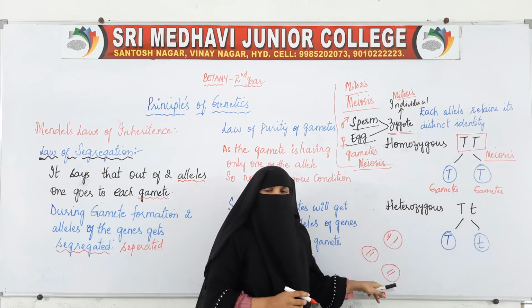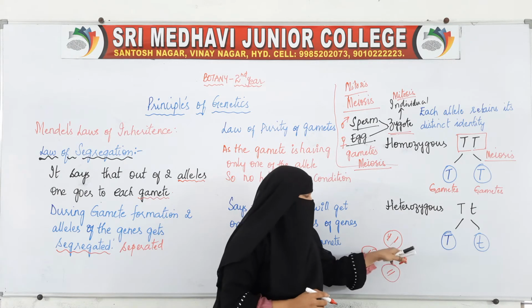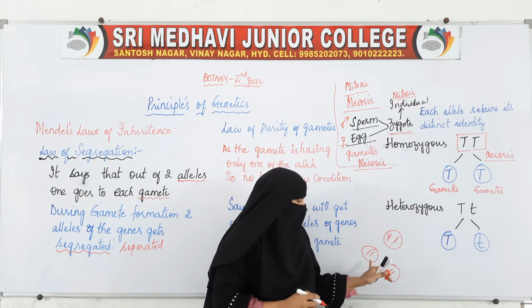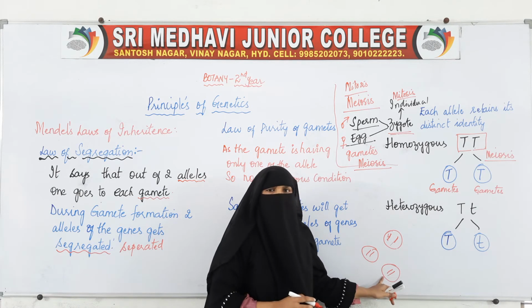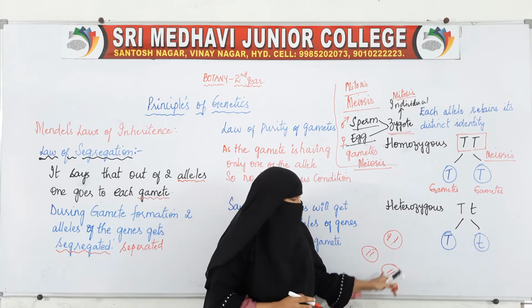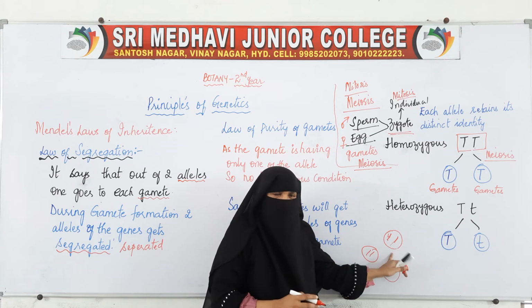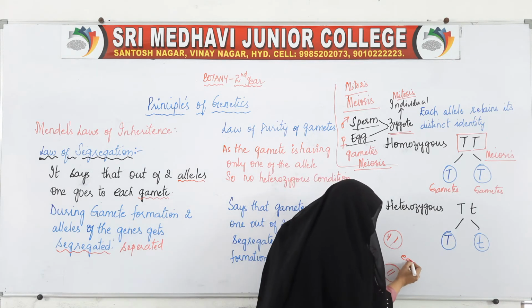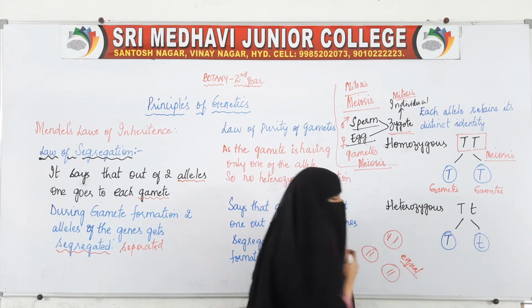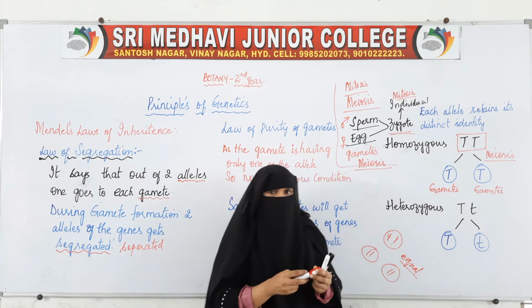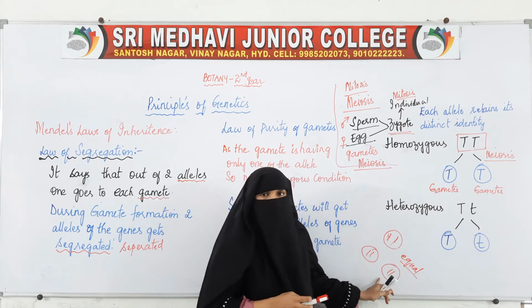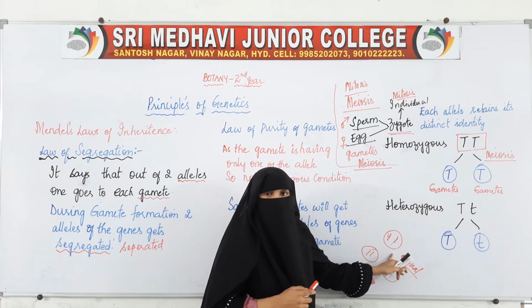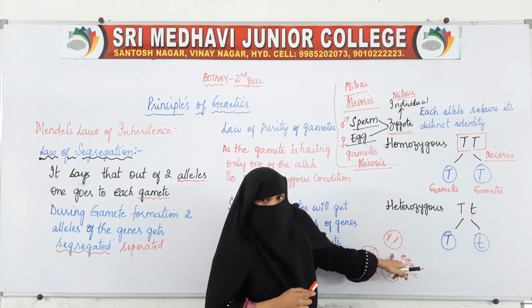Whatever number of chromosomes are there in the parent cell, the newly formed cell will get the same number. Before this, duplication will take place and each cell will get 2. So this is equal division. Both daughter cells are getting the same number of chromosomes as in the parent cell.